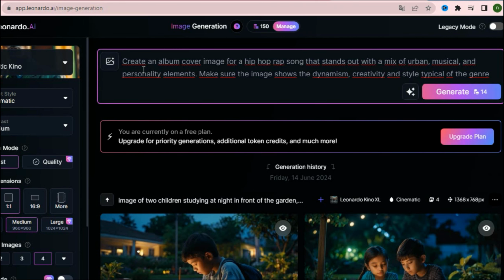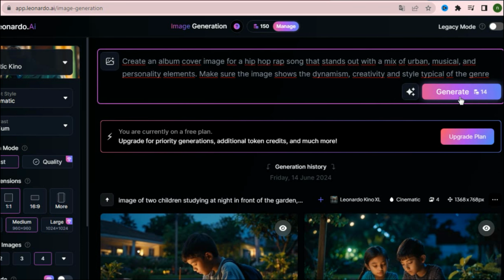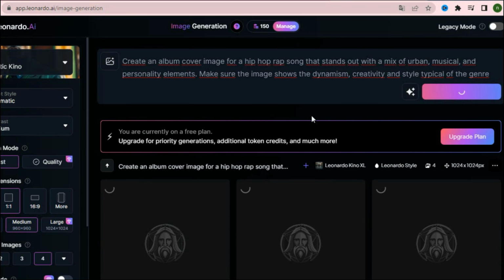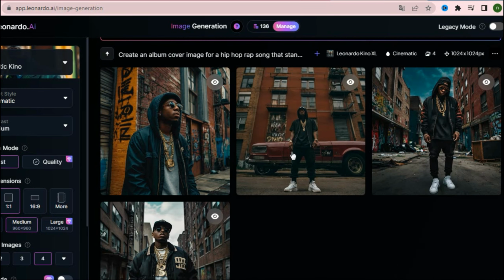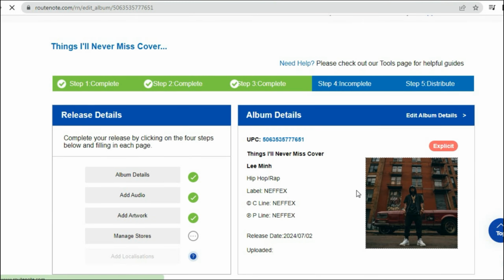Create an album cover image for a standout hip-hop rap song featuring a combination of urban, musical, and personality elements. Ensure the image reflects the dynamic, creative, and signature style of this genre. Upload the image, save it, and continue to the next step.